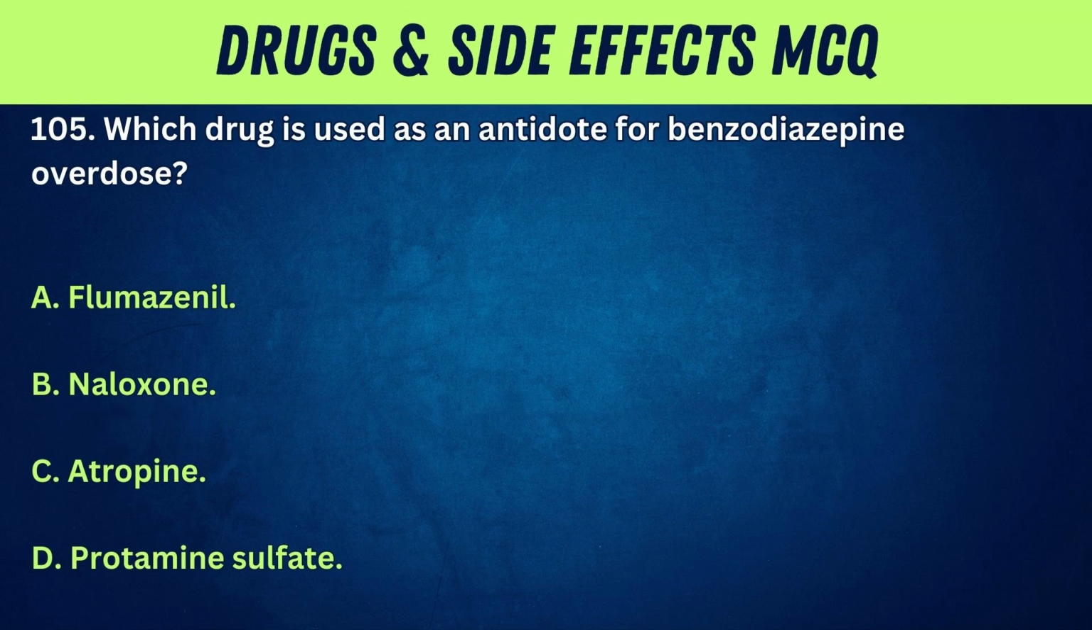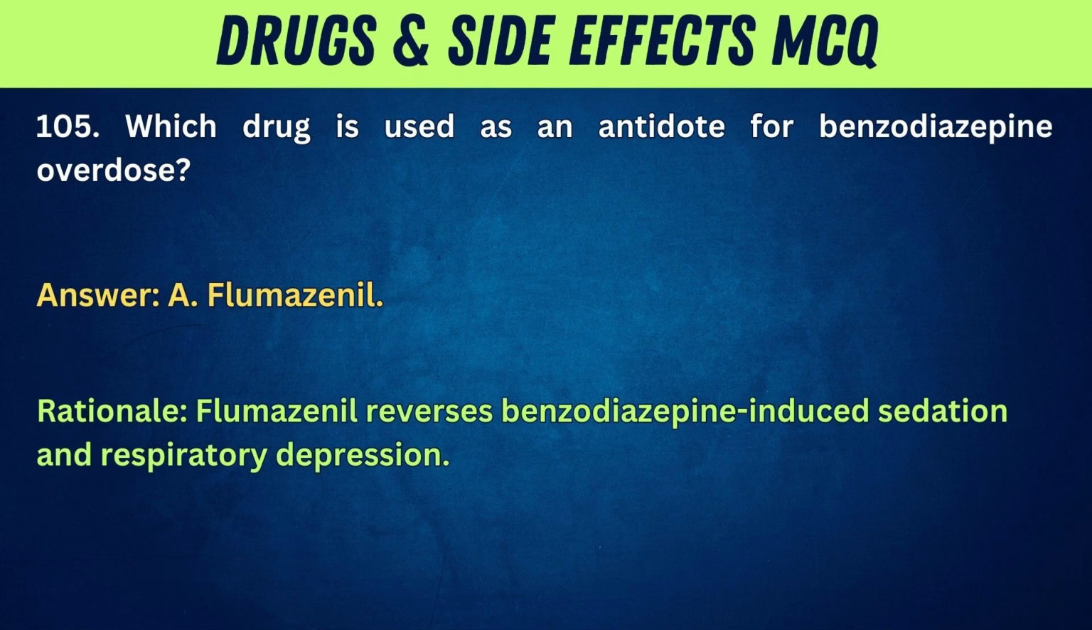105. Which drug is used as an antidote for benzodiazepine overdose? A. Flumazenil. B. Naloxone. C. Atropine. D. Protamine sulfate. Answer: A. Flumazenil. Rationale: Flumazenil reverses benzodiazepine-induced sedation and respiratory depression.